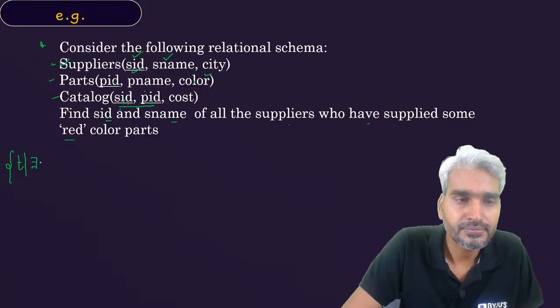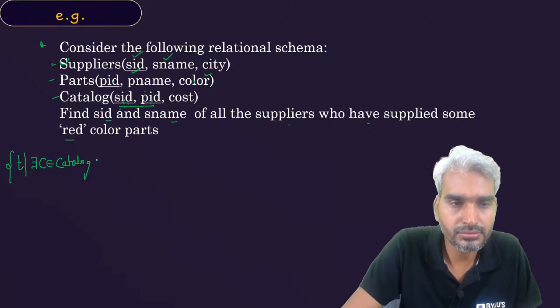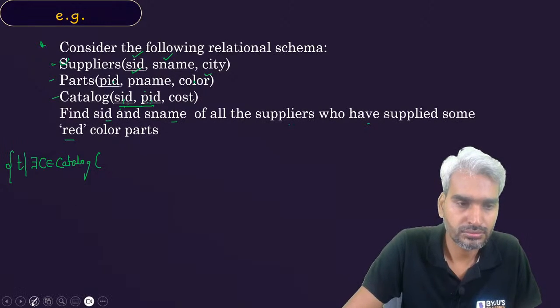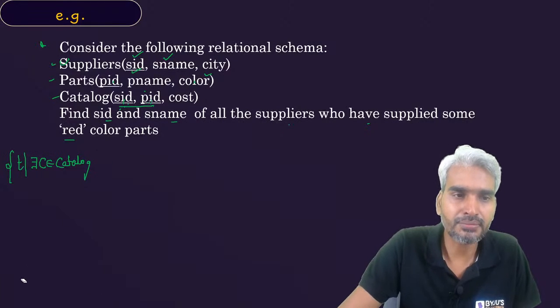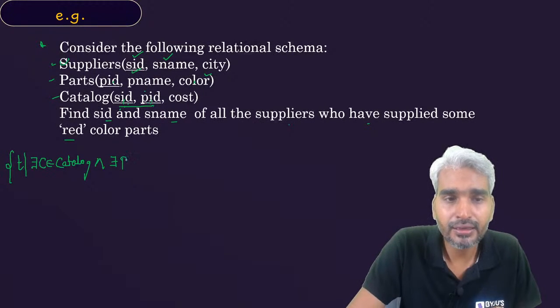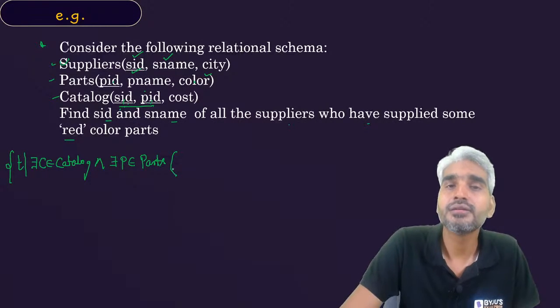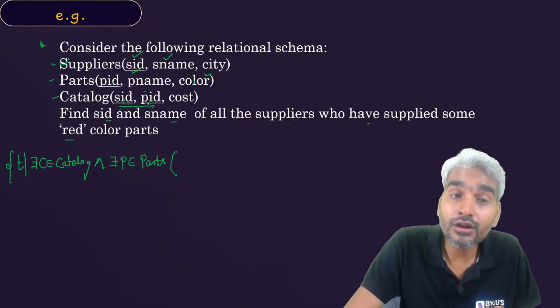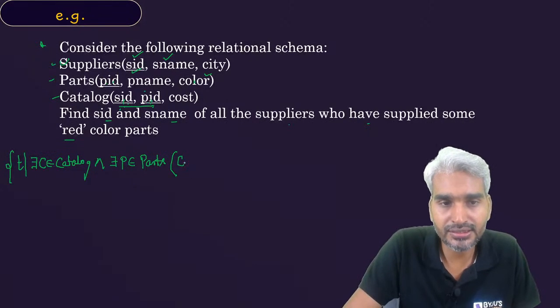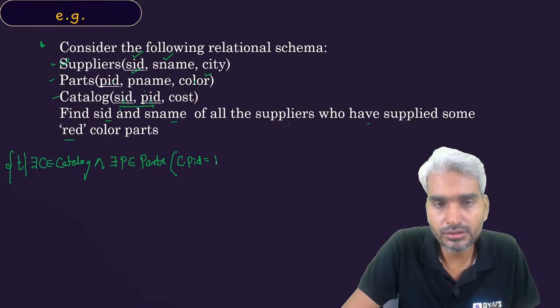If there exists a tuple C belonging to catalog and there exists a tuple P belonging to parts, because you need to compare two things, such that the PID available in the catalog is the same as the PID available in the parts. So such that C.PID is equal to P.PID.